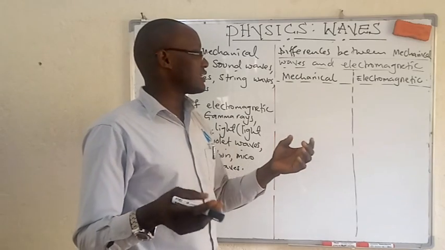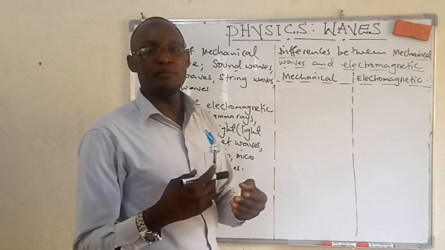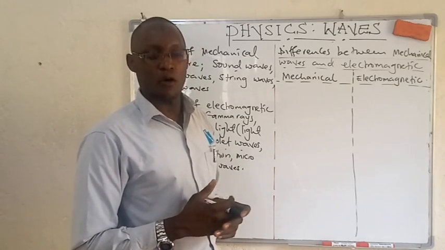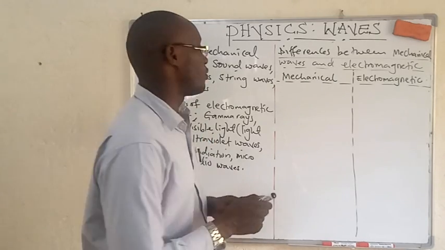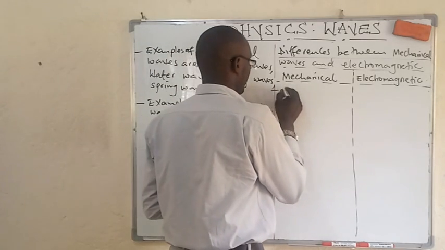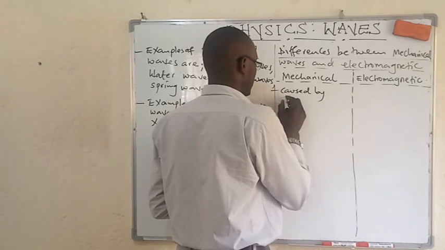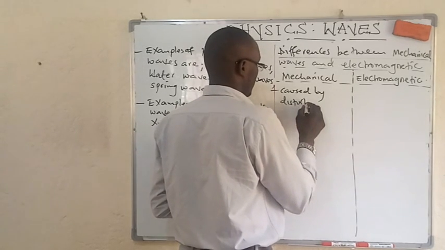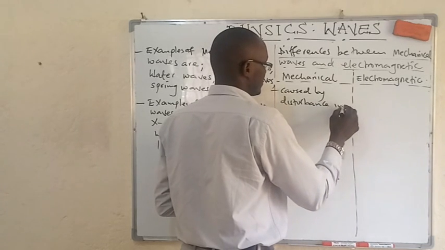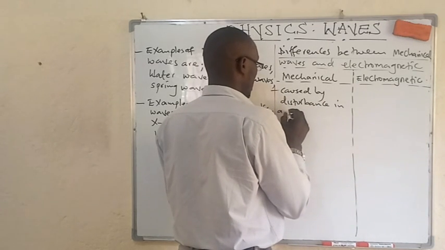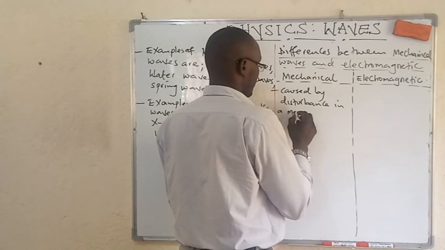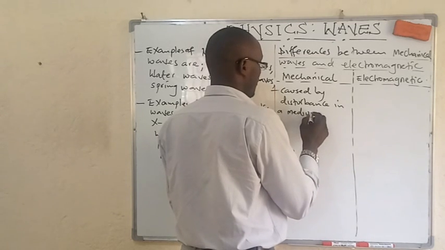Mechanical waves, we saw that they are caused by disturbance in a medium, a material medium. So we can put it down: caused by disturbance in a medium, or a material medium.